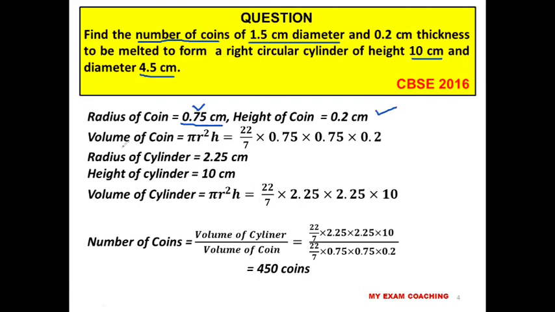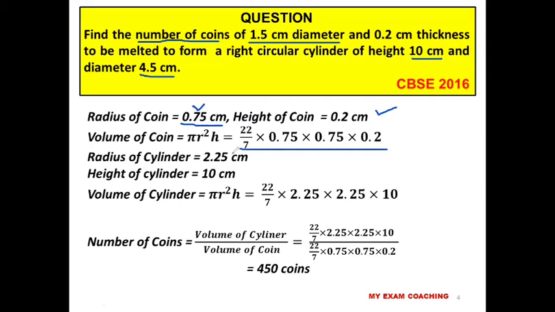Volume of the coin will be considered as a cylinder. So volume of the coin is pi r square h, pi into r square into h. So we will get this as the volume of the coin.